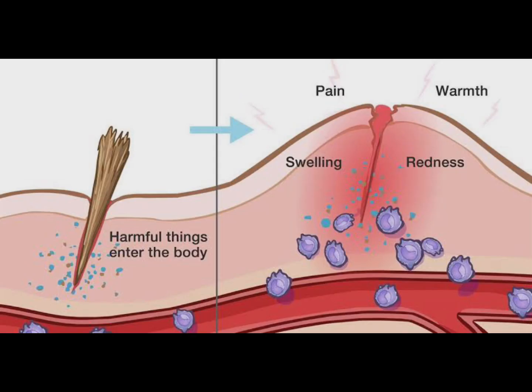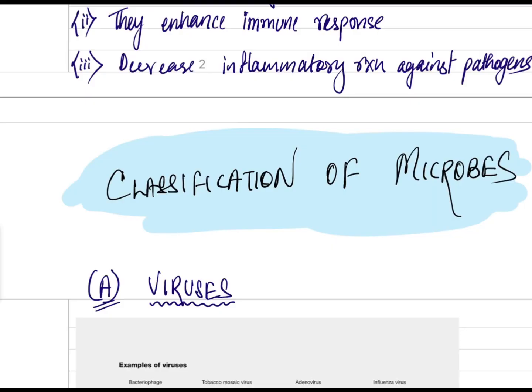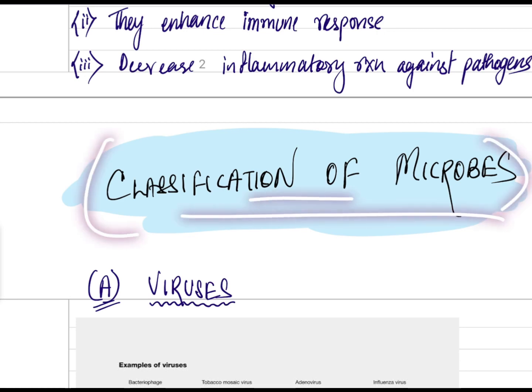So these are the advantages. Now we are classifying microbes. How will we classify the various kinds of microbes? First, let's go under viruses.